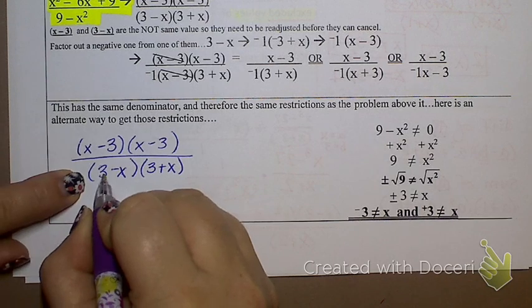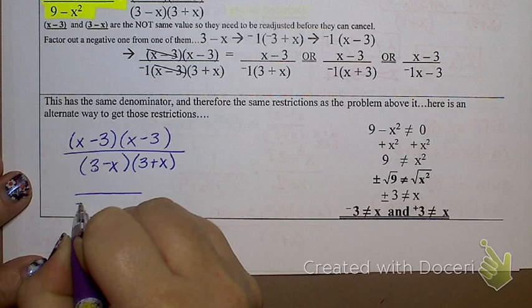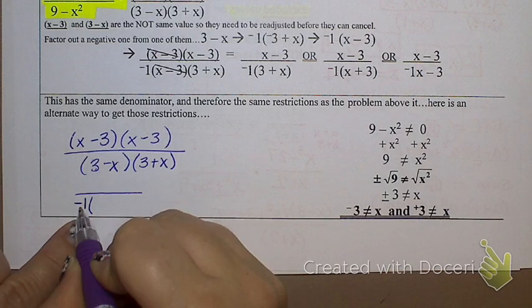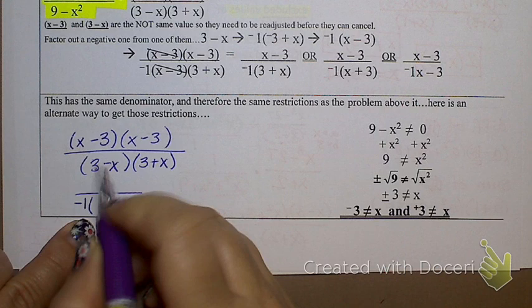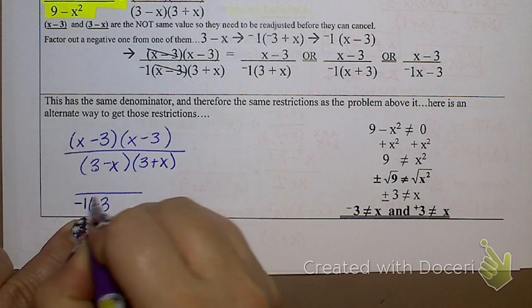I'm going to take this 3 minus x, and I'm going to factor out a negative 1. What happens if I pull out a negative 1? Negative 1 times what gives me positive 3? Negative 3. And negative 1 times what gives me negative x? Positive x.